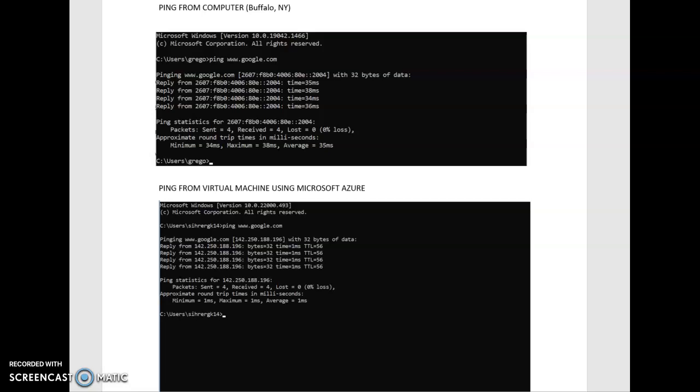Hello everyone, this is my Lab 6.1 submission. The task was to experiment with cloud computing services.